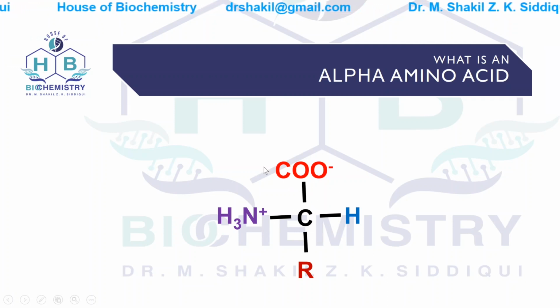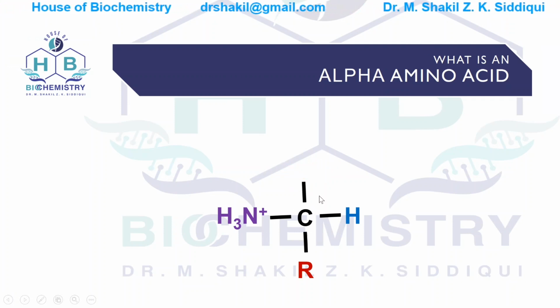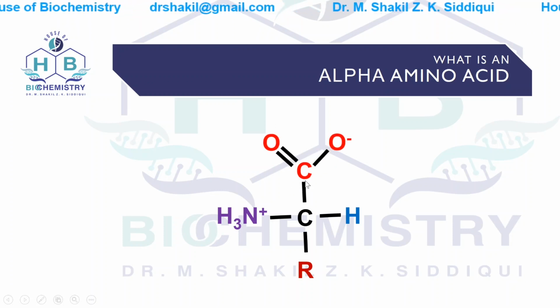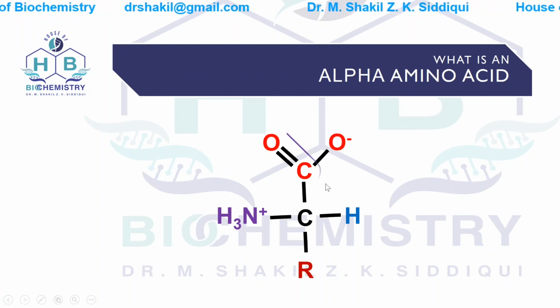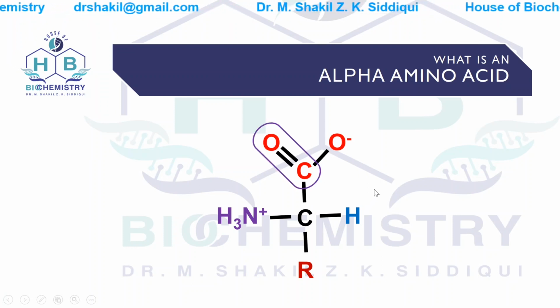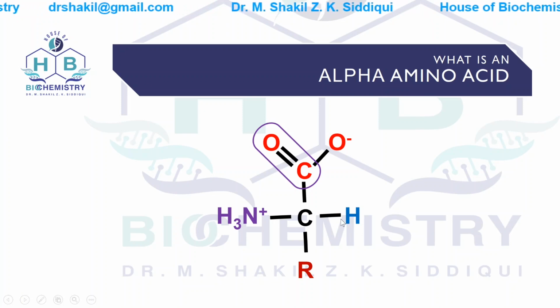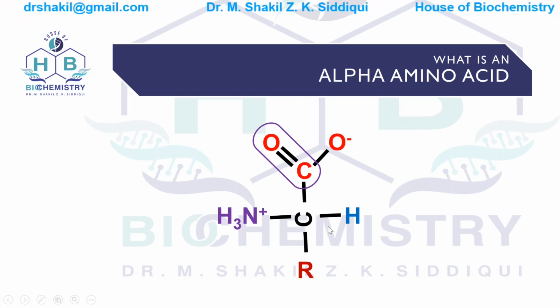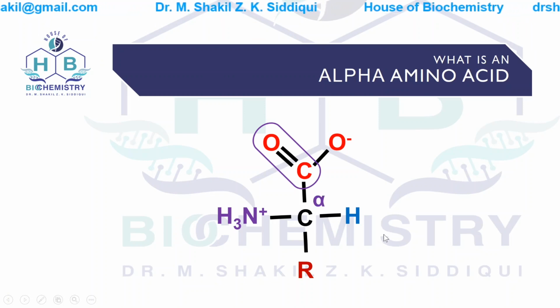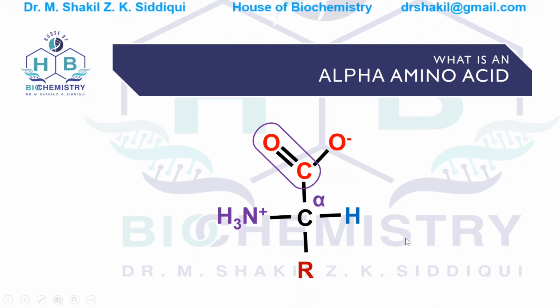We can write this carboxylic acid group like this: C double bond O, which is known as the carbonyl group. Now the definition of the alpha carbon atom: the carbon atom that is attached to the carbonyl group is known as the alpha carbon atom.